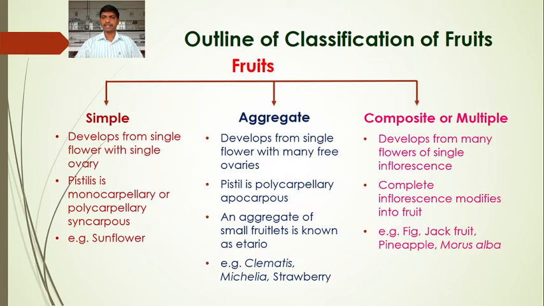Composite: it is developed from many flowers of a single inflorescence, or from a complete or whole inflorescence. So this is the outline of the classification of fruits on the basis of the number of flowers involved in the formation of the fruits. The fruits are classified into three types: simple fruit, aggregate fruit and composite or multiple fruits.